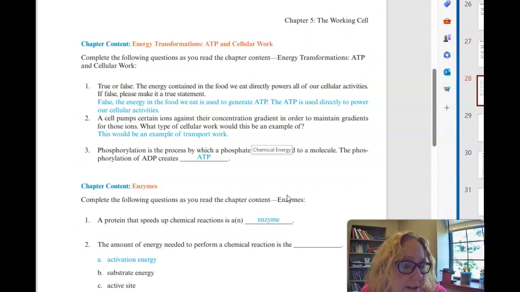Complete the following about ATP. The energy contained in the food we eat directly powers all of our cellular activities. False. That is just the way we say it, but that's actually not what's happening. What's happening is the food that we eat generates ATP, and ATP directly powers our cellular activities. So you eat to get ATP. ATP is sort of the intermediary, if you will. It's the money, the currency that we use to fund the cellular activities.